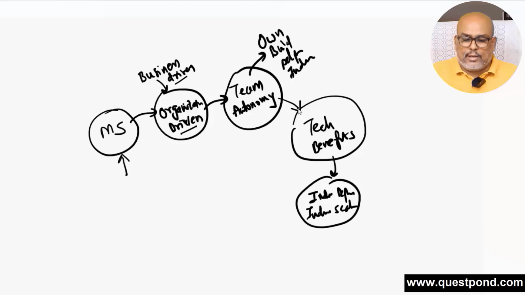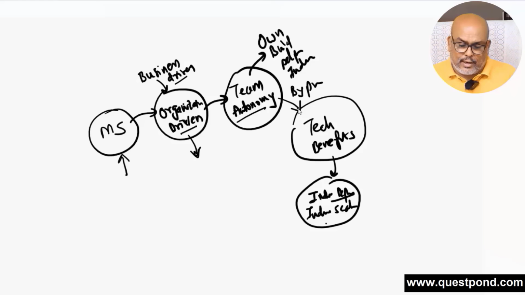So first, from the organization side, the drive should come from the management side. The drive should be that we want team autonomy. And then definitely the technical benefit is a byproduct: individual deployment and individual scalability.